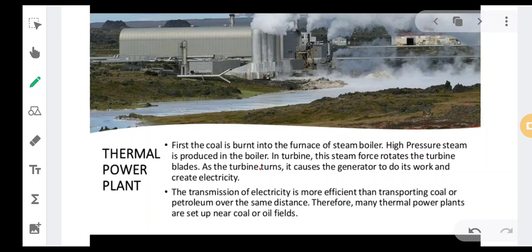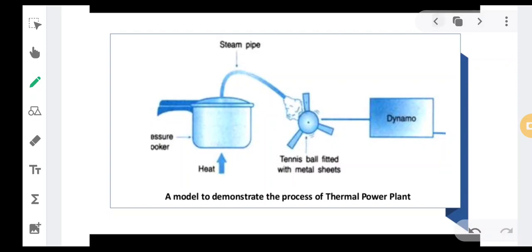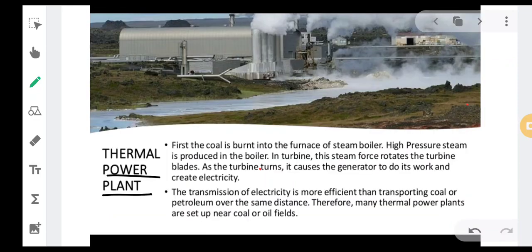So thermal energy is generally obtained from a thermal power plant. The area from where we can derive energy is called a power plant. Okay, so what is the plant which derives energy? It is called a power plant. So how energy is derived from this thermal power plant, we will be seeing.